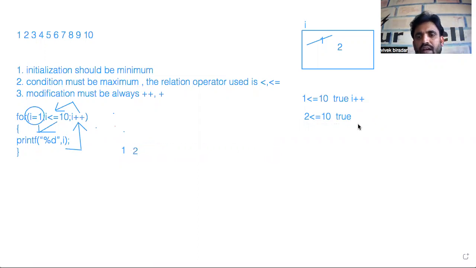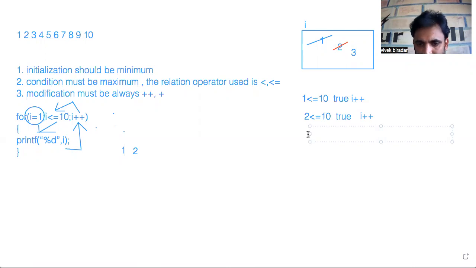Now it goes to the third step, I plus plus. As you know, I becomes 3. The previous value of I, which was 2, is now modified to 3. This is how it is changed in the memory. I is a variable, and as it is integer type, 2 bytes of memory is allocated, with initial value 1. The first time I is inside, then it is modified to 2, printed again, then it becomes 3. Likewise, it goes with all the values.